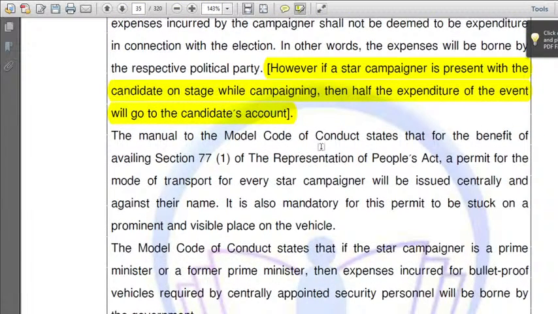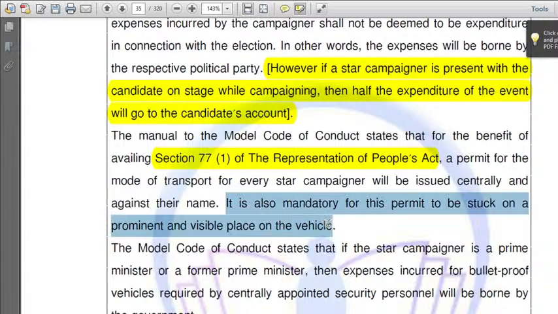Next, the manual to the Model Code of Conduct states that for the benefit of Section 77 of the People's Act, a permit for the mode of transport for every star campaigner will be issued centrally and against their name. It is also mandatory for this to be stuck on a prominent and visible place on a vehicle, like our FASTags, which are placed on the front side of the mirror. A note saying that this is the so-and-so star campaigner, with his name, should be included on the front side of the mirror.